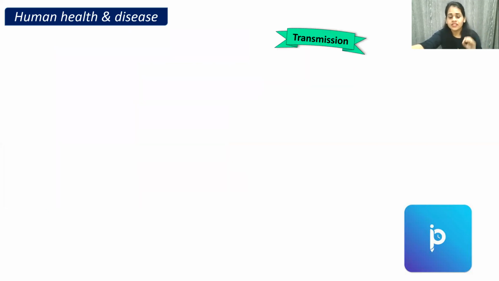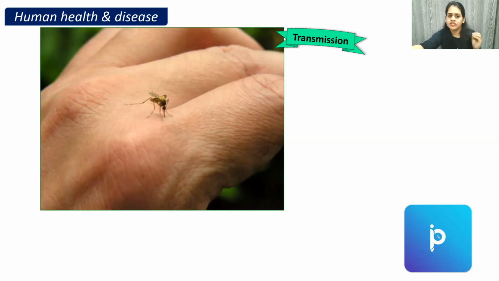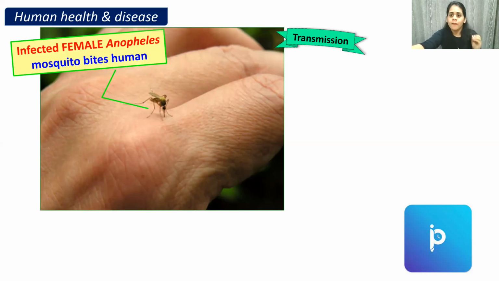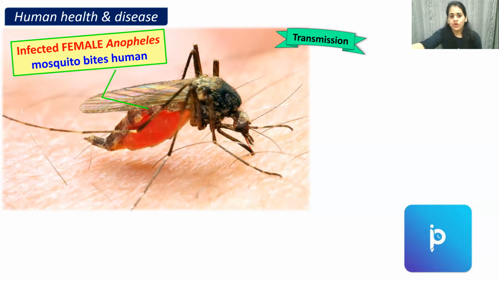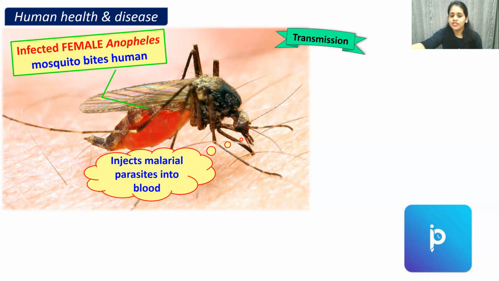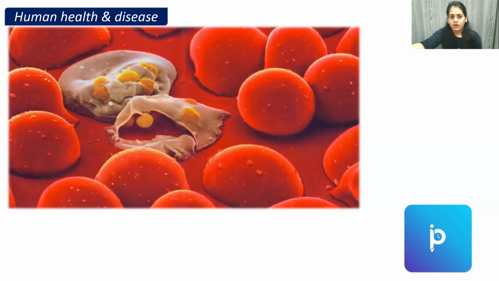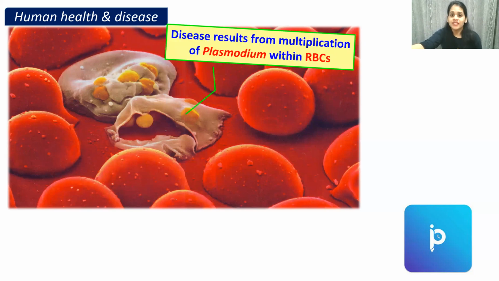Now let us see the transmission. We already know it's a vector-borne disease. It's due to the mosquito. But do you know the name of the mosquito? Yes, it is the infected female Anopheles mosquito. It is infected, meaning that the female Anopheles mosquito should also have that malarial parasite. The infected female Anopheles mosquito carries the malarial parasite and transmits it into our blood. In blood where? In blood RBC.